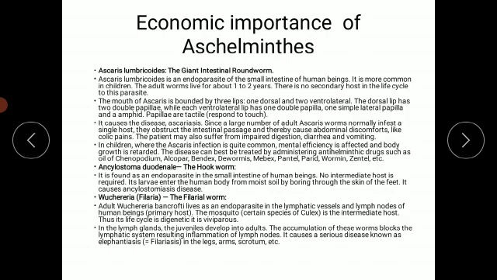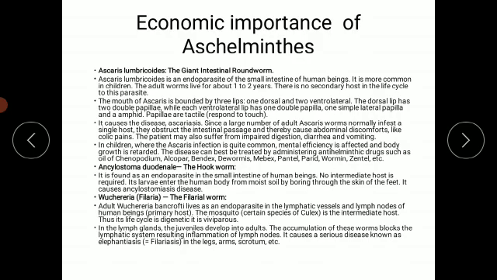Then the third is Wuchereria bancrofti. The larval stage of that worm is also known as the filarial worm, and we also call Wuchereria bancrofti a filaria. The adult Wuchereria bancrofti lives as an endoparasite. Now, Ascaris and Ancylostoma are present in the intestine, but Wuchereria bancrofti is present in the lymphatic vessels and lymph nodes of human beings.